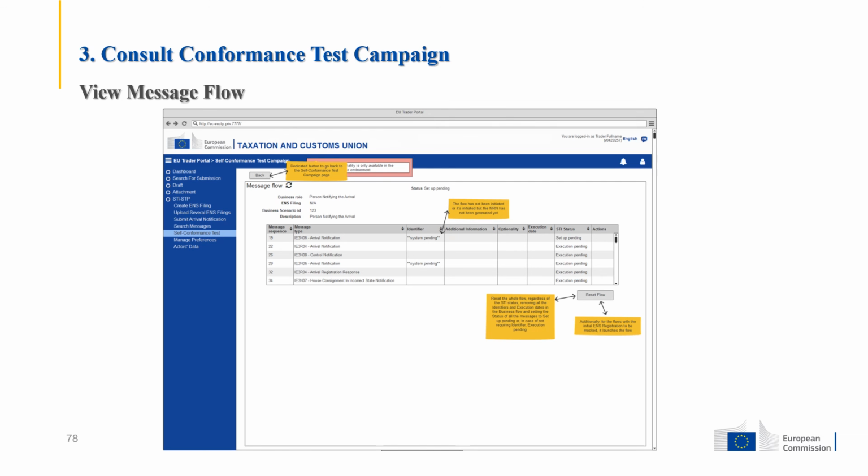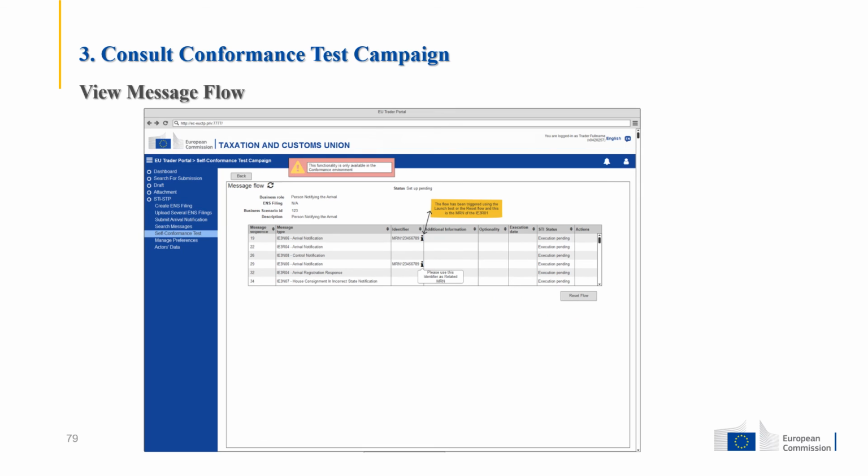Another example here: when the actor selects to fill the LRN identifier of a message with status setup pending, the system will update the entry in the message grid with the value of the identifier and set the status to execution pending. The actor selects to update the LRN identifier of a message with status execution pending or failed. The system updates the entry in the message grid with a new value of the LRN identifier.